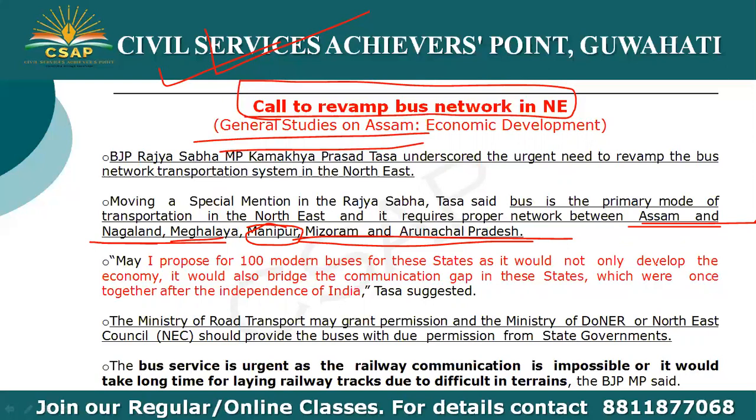The Ministry of Road Transport may grant permission, and the Ministry of Donor or Northeast Council NEC should provide the buses with due permission from the state governments. The bus service is urgent as the railway communication is impossible, or it would take a long time for laying railway tracks due to difficult terrains in the Northeast states.